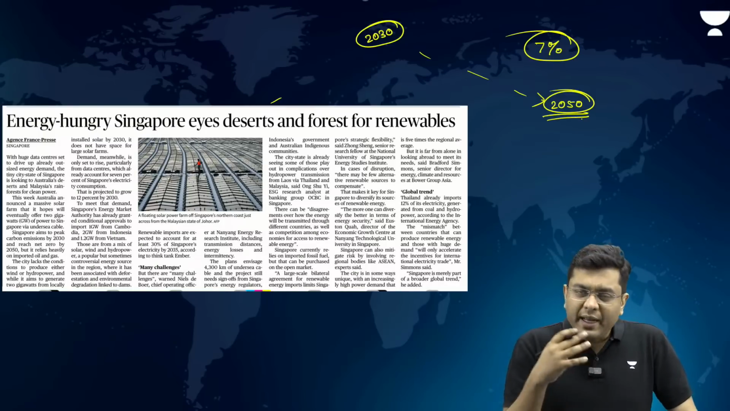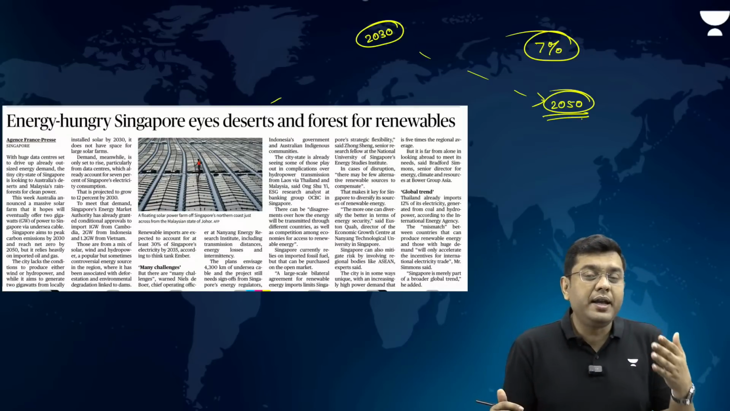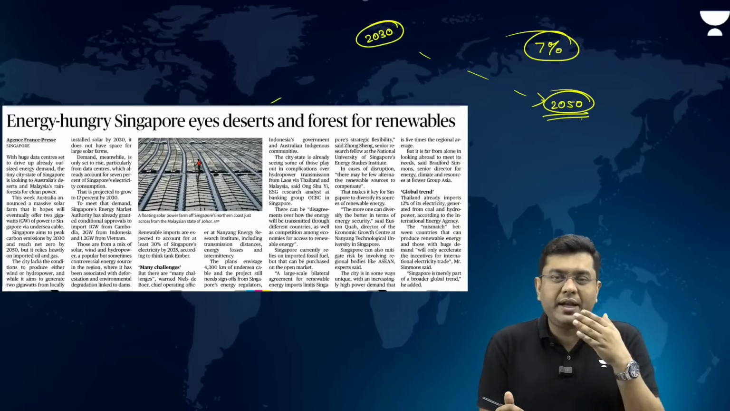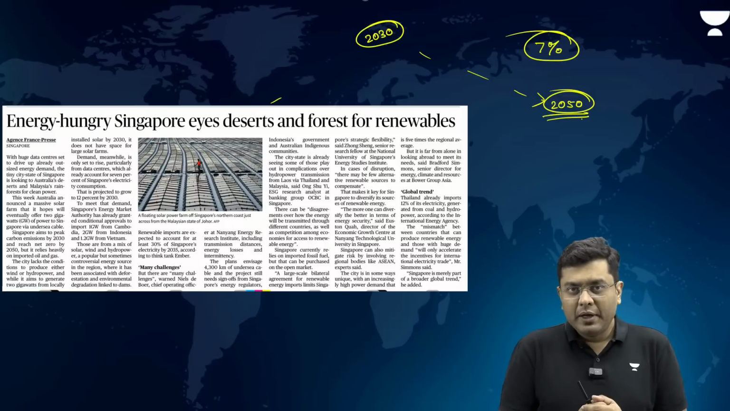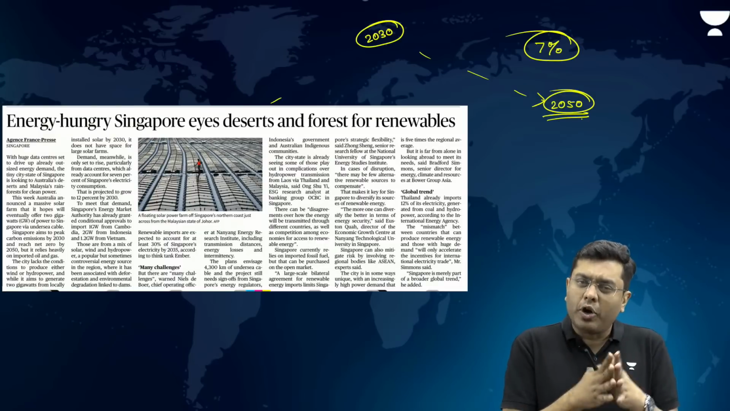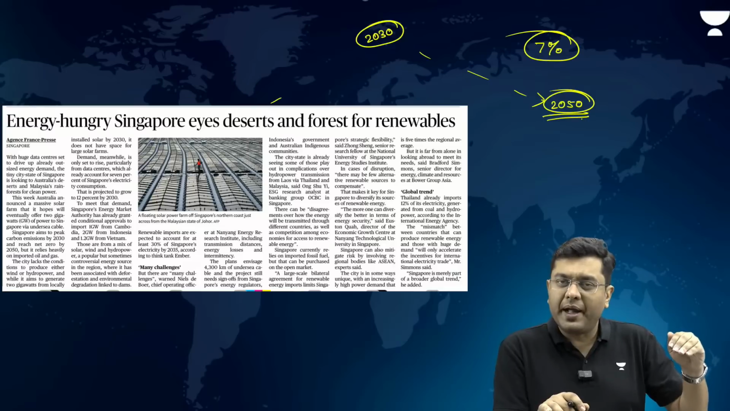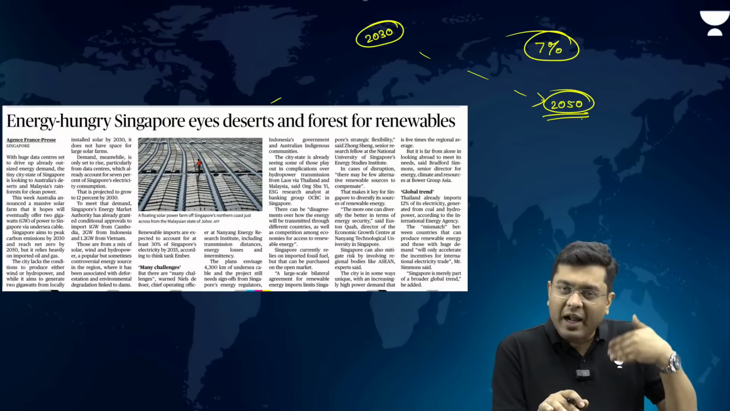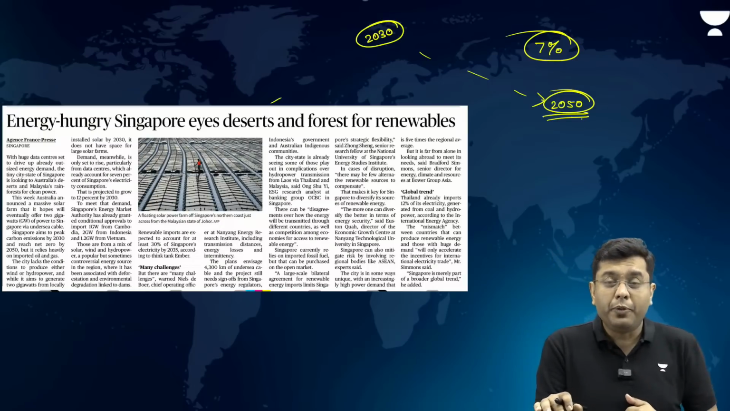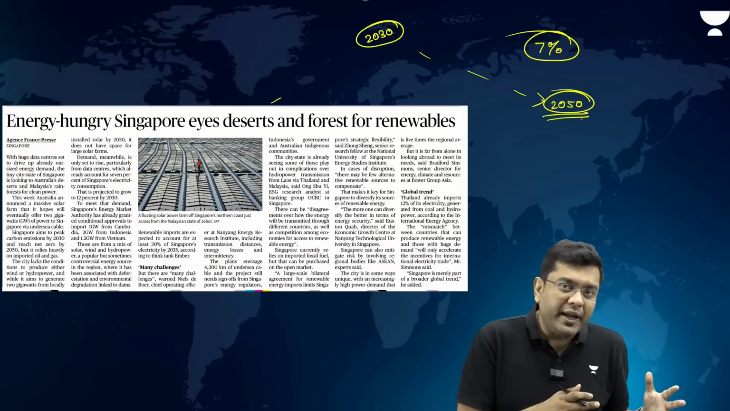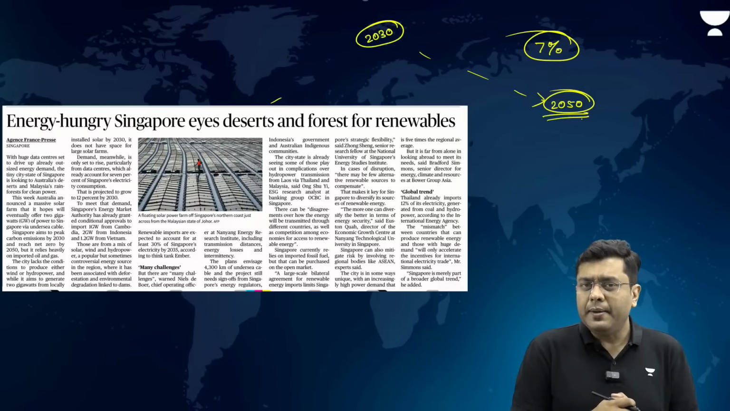So that is where Singapore has been exploring the options for signing agreements with countries like Malaysia, Thailand, Australia and so on in order to import renewable energy from them. For example, it is seeking an agreement with Australia where Australia will set up large solar power plants, and through undersea cable export all this surplus renewable power to Singapore to fulfill its requirements. In that way, carbon neutrality can be attained.